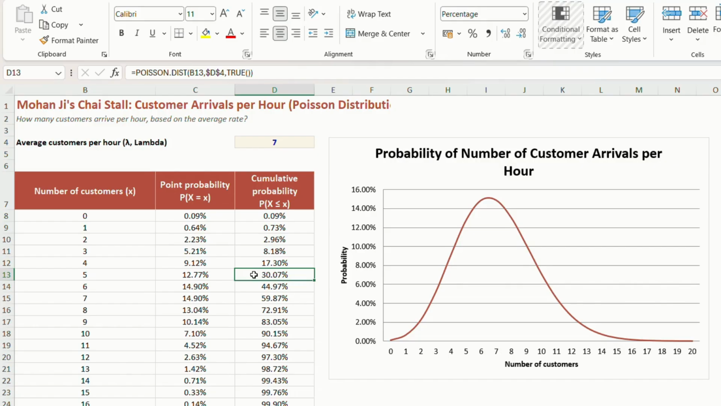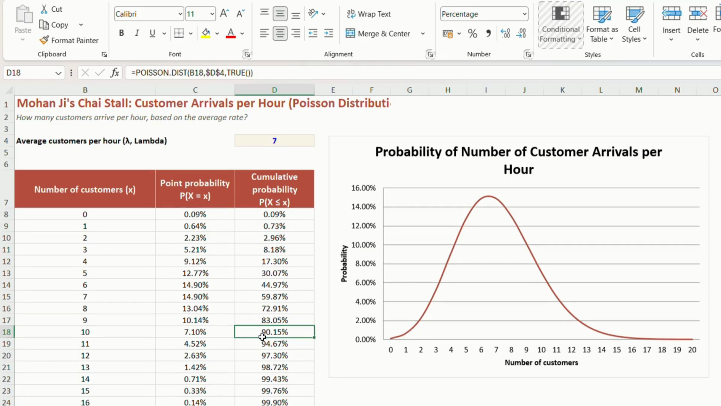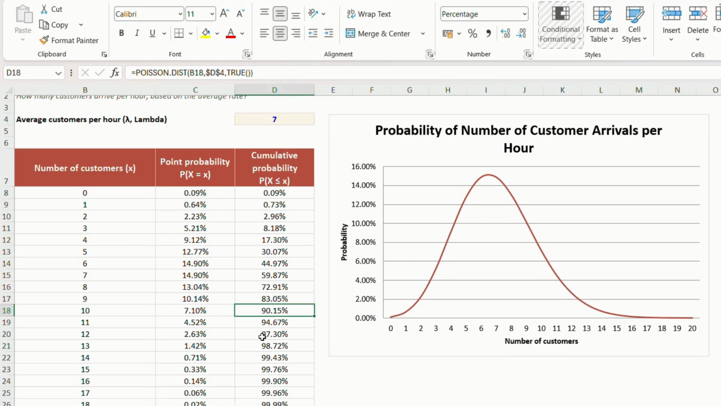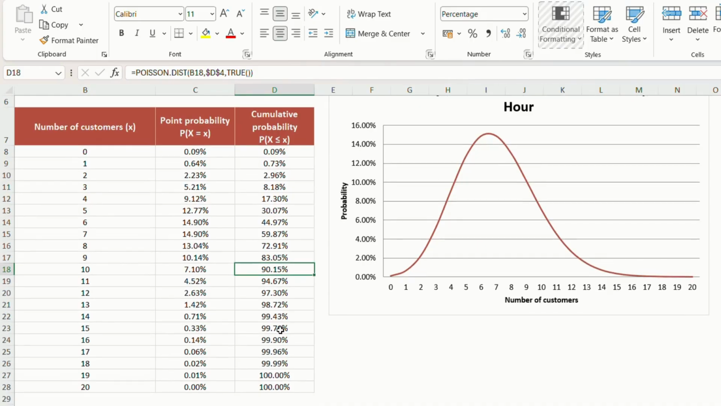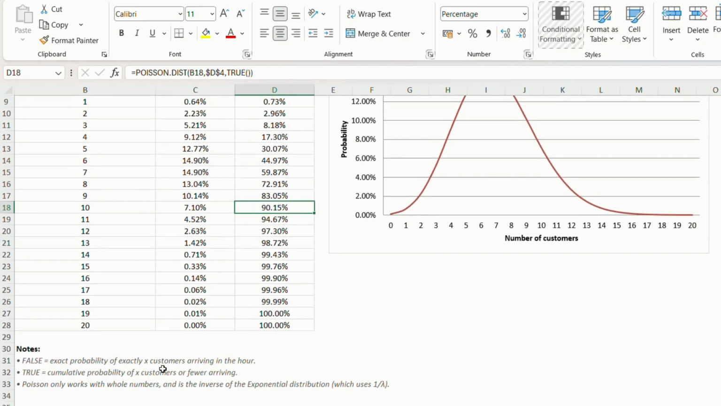A slow hour, like that's fairly rare. 0 to 10 there is approximately 90% chance. The further out we go, the closer we get to 100%, right? That's the 100%. So that's the note: false gives the exact value, exactly X customers arriving in an hour. True is the cumulative probability of up to X customers arriving in that hour.